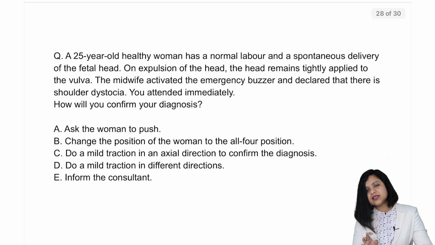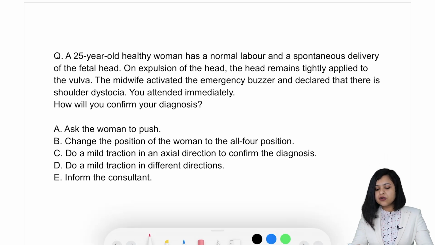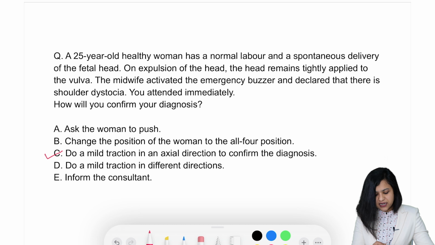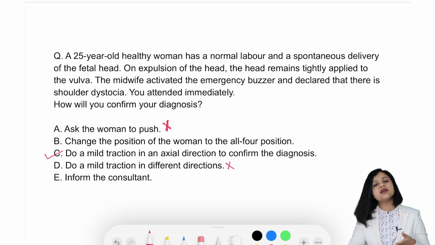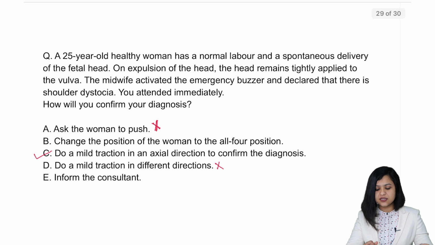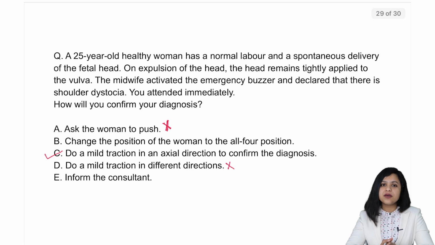E. Inform the consultant. By now you should be able to answer this question, and this was asked before in the exam. The answer is do a mild traction in an axial direction. You will definitely not ask the patient to push, because you should discourage pushing. That is the first step once you have diagnosed shoulder dystocia. Then inform the consultant. First you try McRoberts, first you try suprapubic, and then if all of this fails, then you call your consultant. So here we finish this topic, shoulder dystocia.